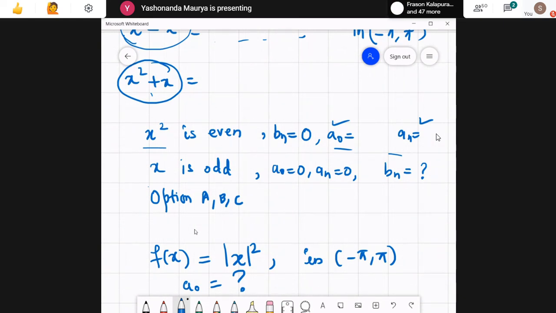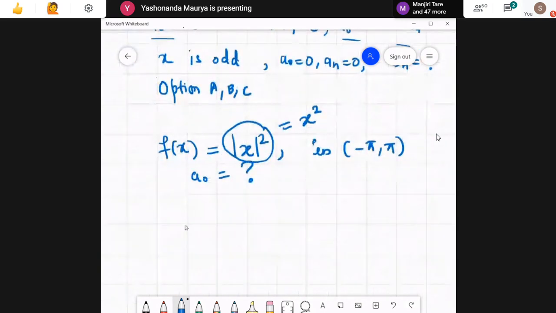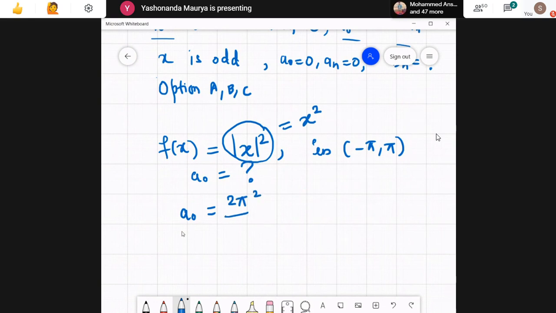Actually, for all the series we have found out the expression, and note that this expression is nothing but the same as x square. So making use of what we have already got, we can compare it and find the value of a0. Here the correct value for a0 was 2 pi square by 3. Okay, this was option number B.